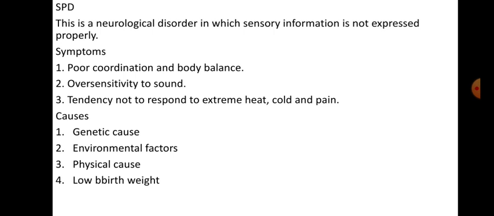This type of disorder affects children who have difficulty in activities like reading a book or riding a bicycle, where accurate processing of sensation is required.